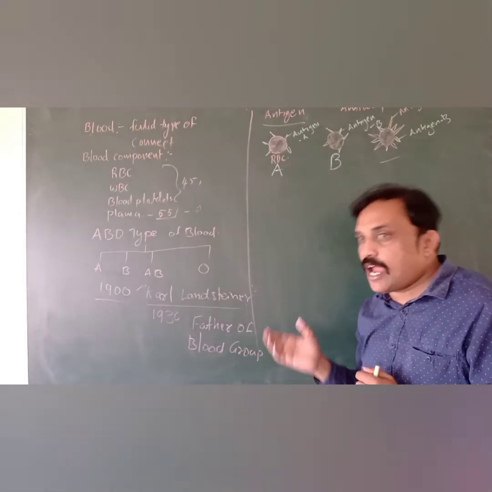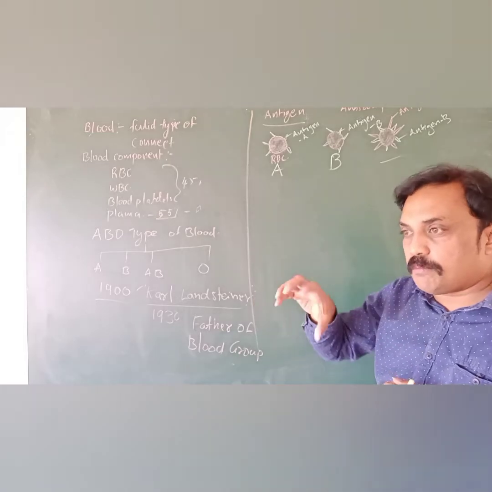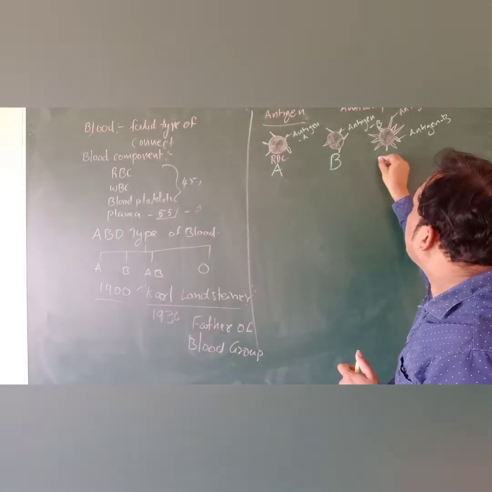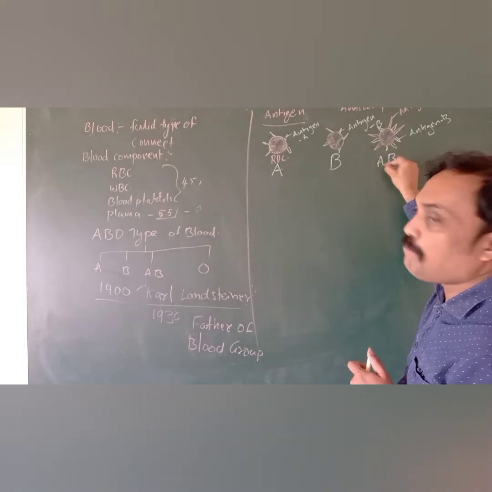Even antigen A and antigen B, both are located on the surface of the RBC. This type of blood group we can call AB type of blood group.